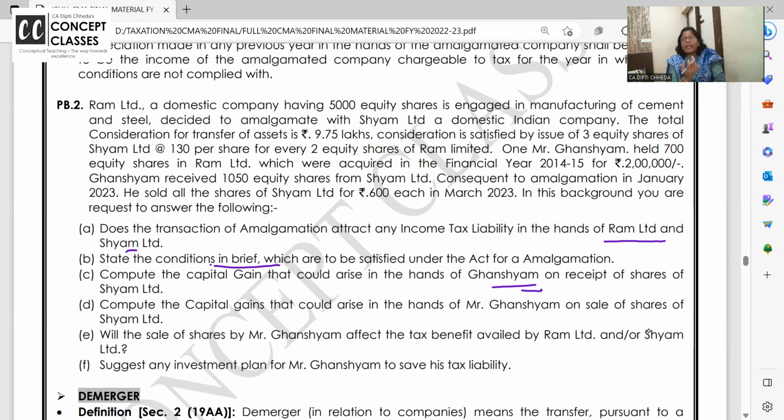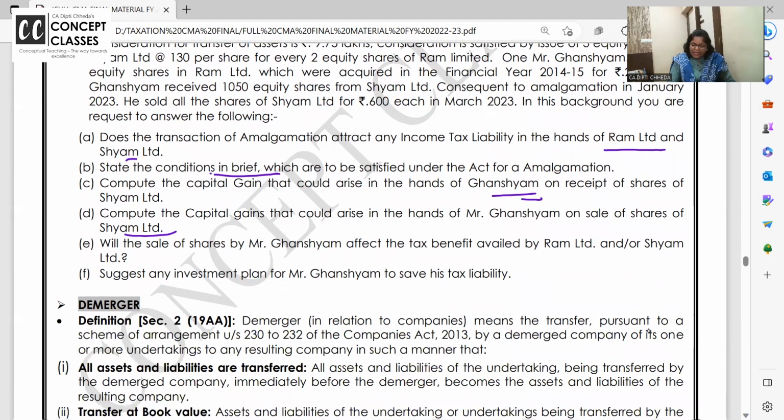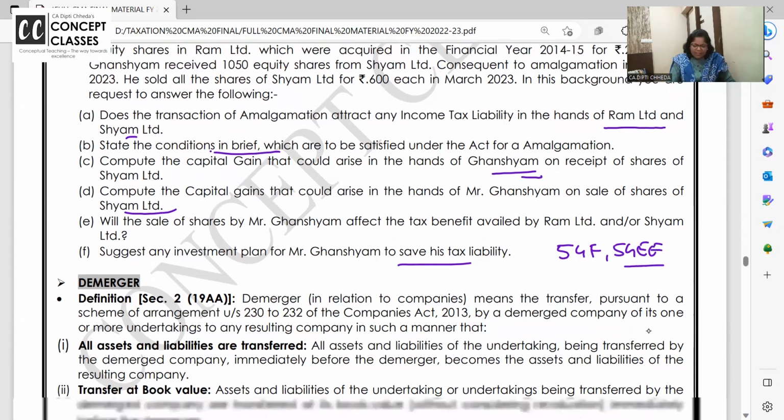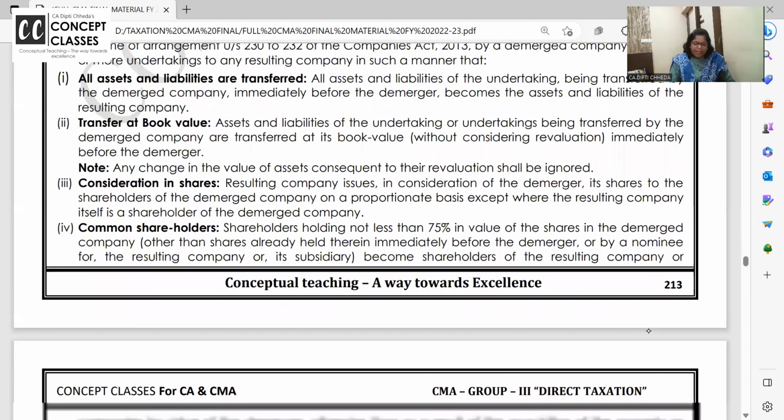So will he have to pay any capital gain on getting the new shares? No. But when he transfers the shares of Shyam, does he have to pay the capital gain? Yes. Can he go for any tax saving? Yes, he can go for 54F, 54EE. Tax saving schemes are there, no? Like that. Demerger.